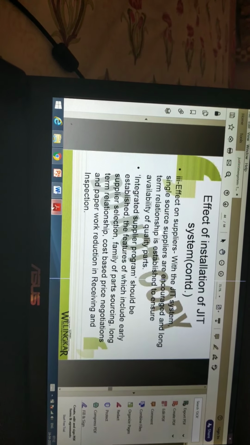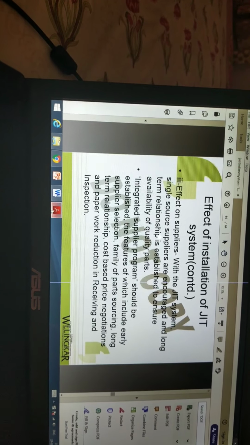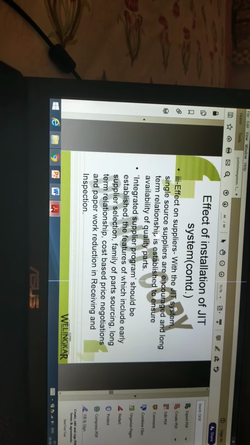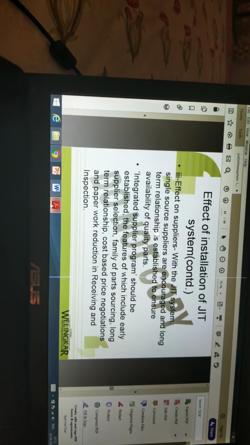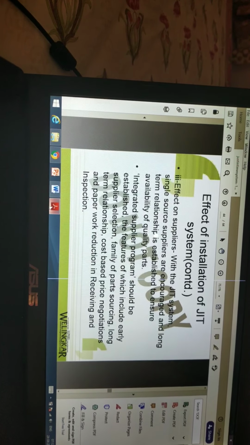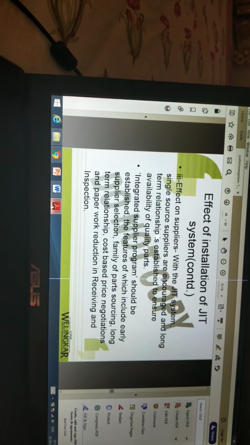Third one is the effect on supplier. JIT suggests that we concentrate on limited vendors. So with the help of JIT system, single source suppliers are encouraged and a long-term relationship with them can be established, so that quality products will be delivered to the organization.